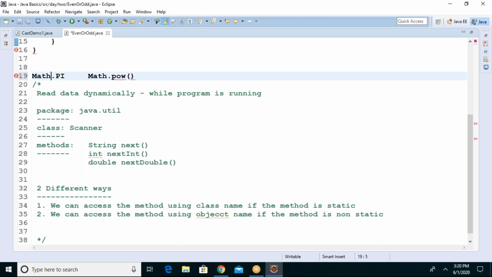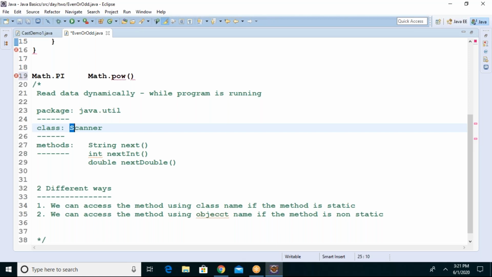How can you say it is a class? I told you in the last session about the naming. If it's a class, it starts with a capital letter. Class will start with the capital letter.